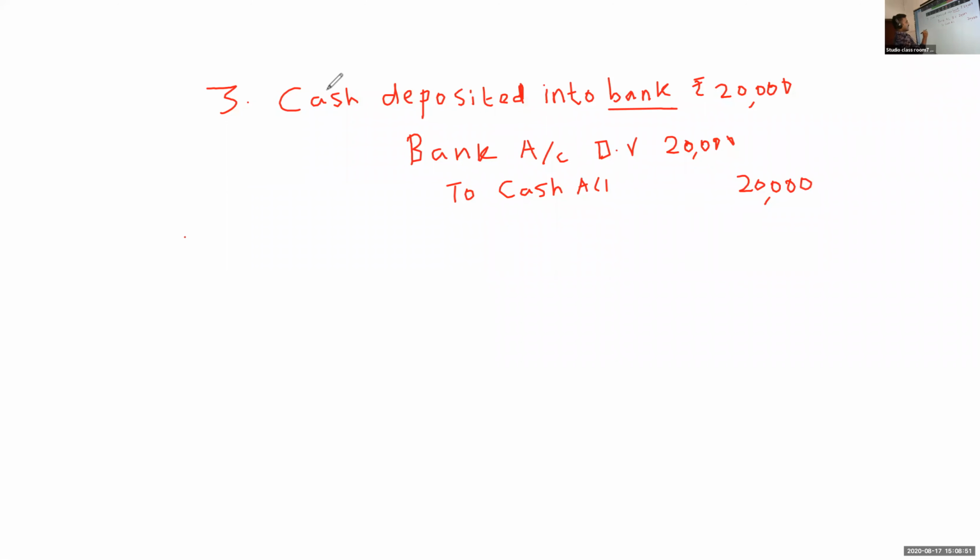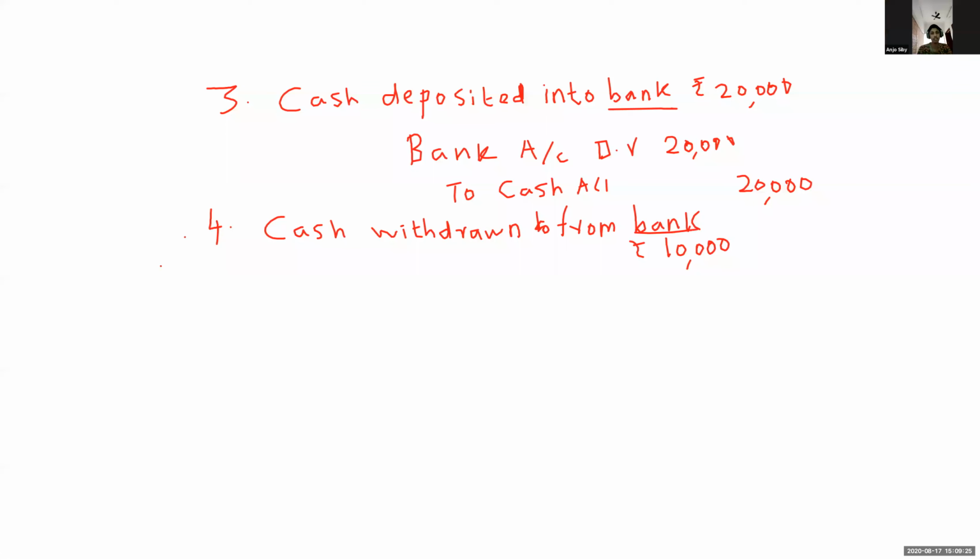Okay, next transaction: cash withdrawn from bank. So we withdrew cash from bank. Cash account debit to bank account.